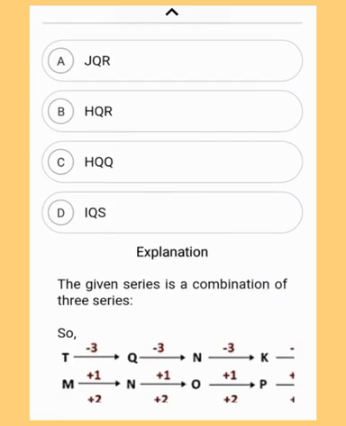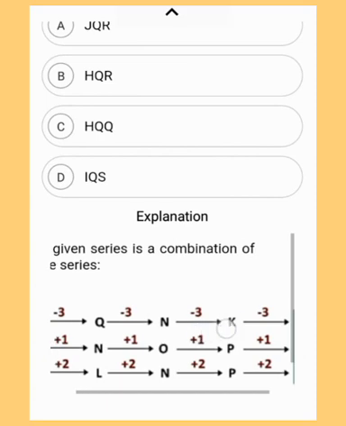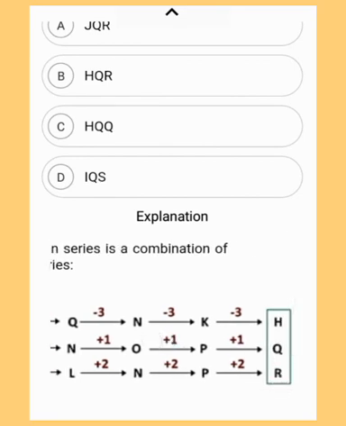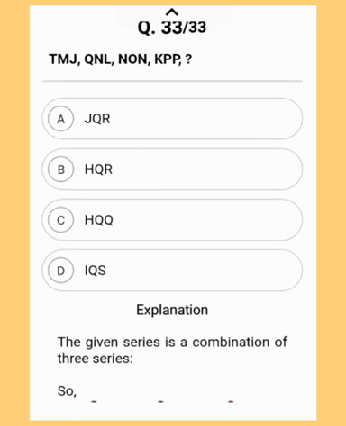The given series is a combination of three series again. T minus 3, Q minus 3 and so on until you get the answer H. For the second you have to see M plus 1, N plus 1, O plus 1 until you get the answer Q, and for J plus 2, L plus 2, N plus 2 until you get the answer R. So HQR, so option B, HQR is the correct answer.